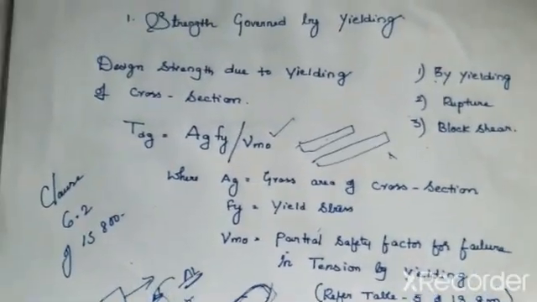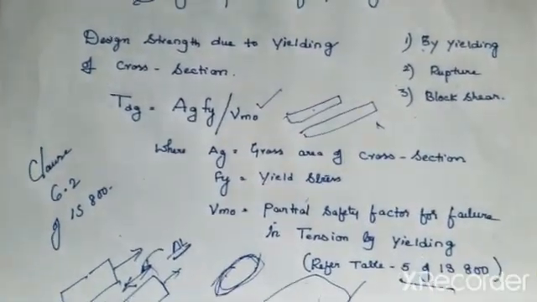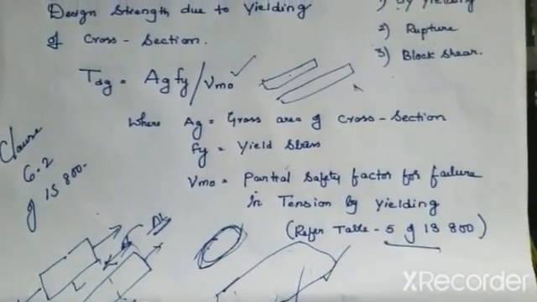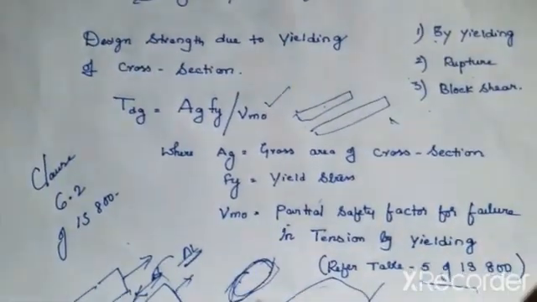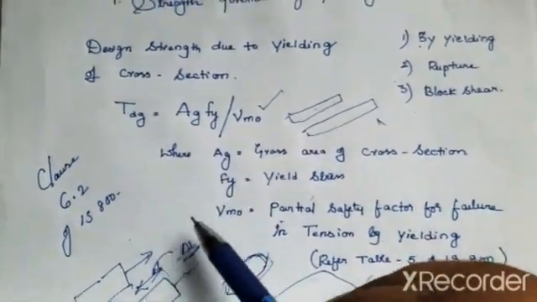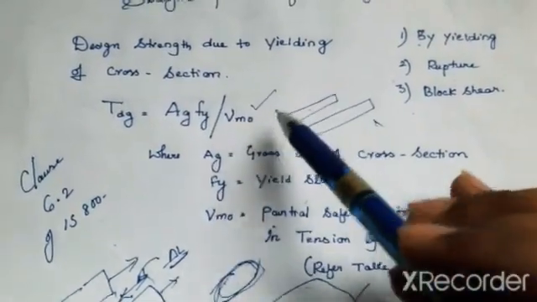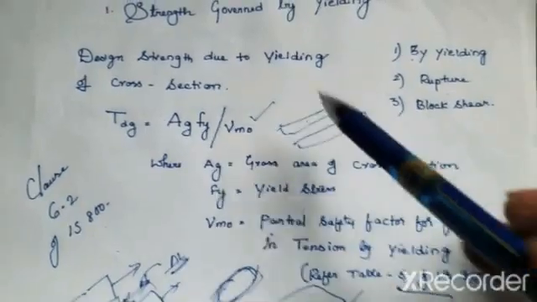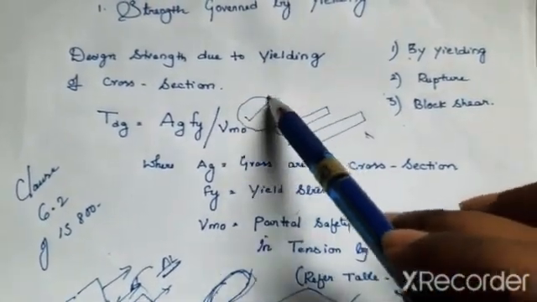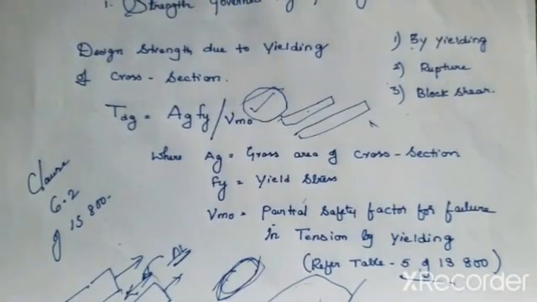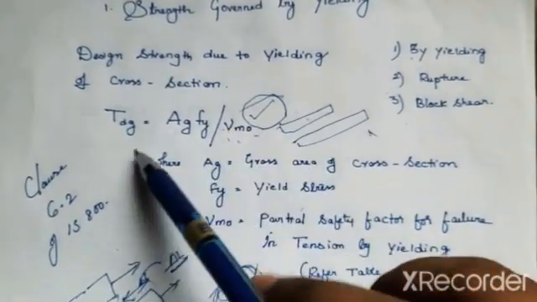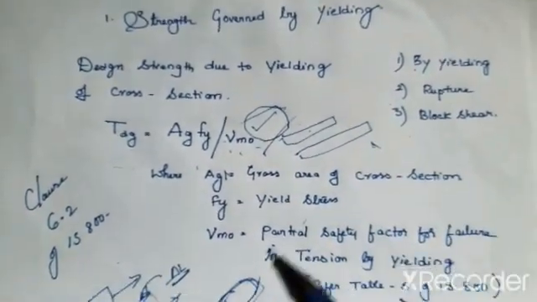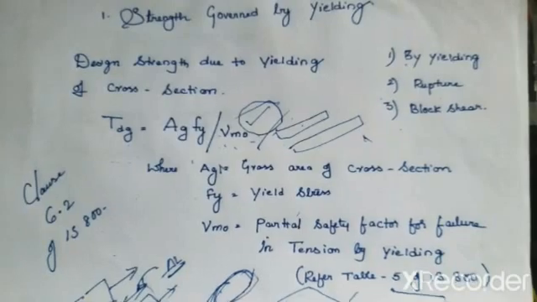So what this value gives is, this Tdg is the maximum amount of load that you can apply on a tension member, and beyond this value, the tension member is going to elongate. So you have to limit the tensile load or tensile force on a steel member or a tension member to this value. If the load exceeds the Tdg value, then yielding is going to be seen and it is said to have failed by yielding.